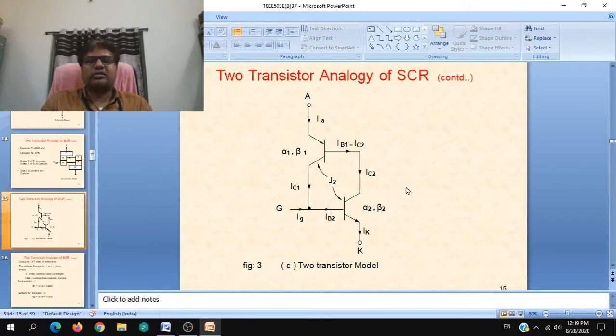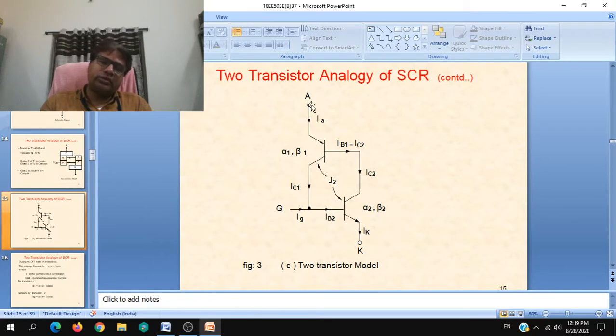And this diagram you must draw compulsorily, how the PNP and NPN transistors are connected in tandem in reverse. That is, the collector of T2 is connected to the base of the first transistor. Next, the collector of the first transistor is connected to the base of the second transistor.